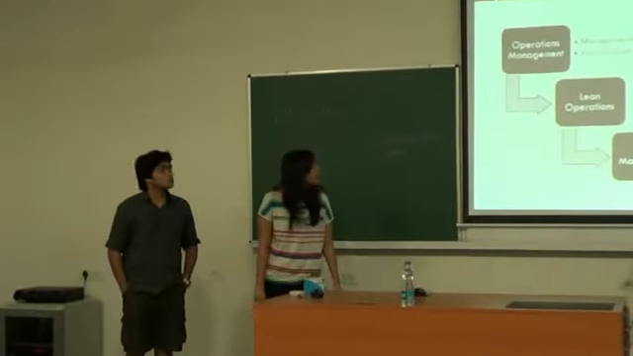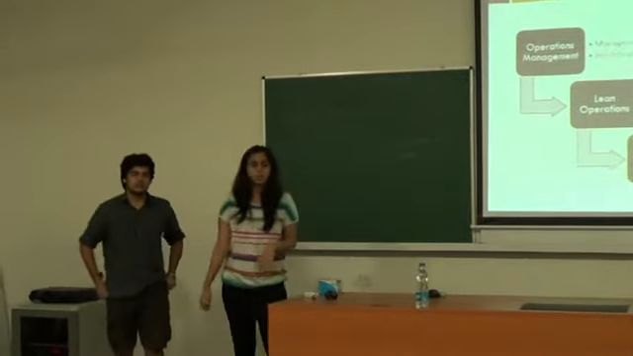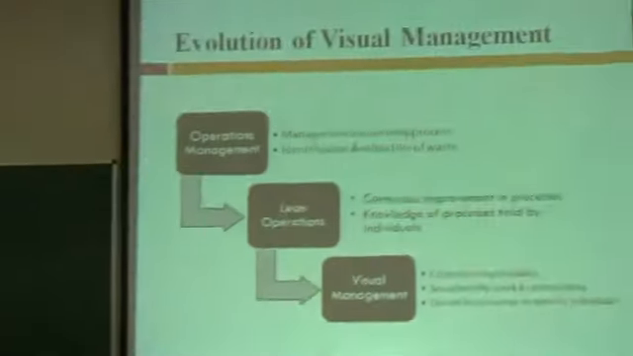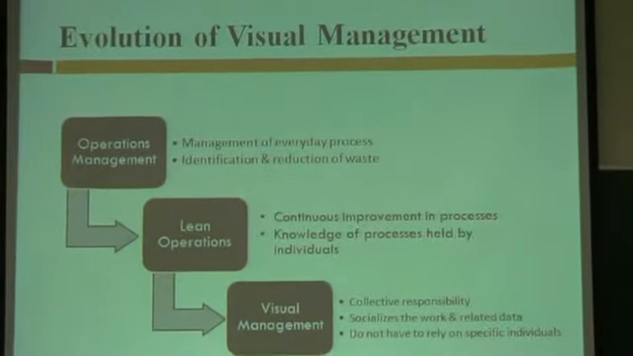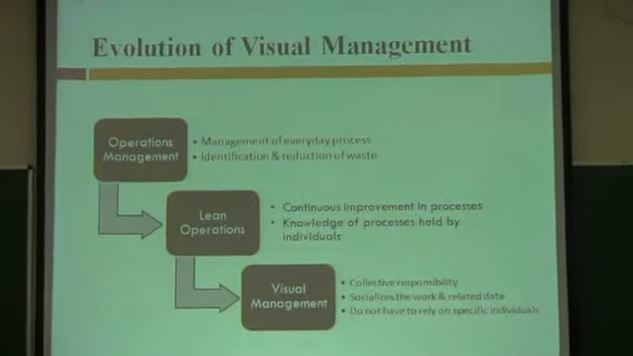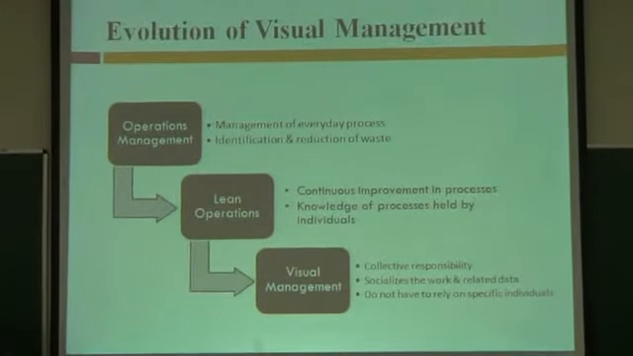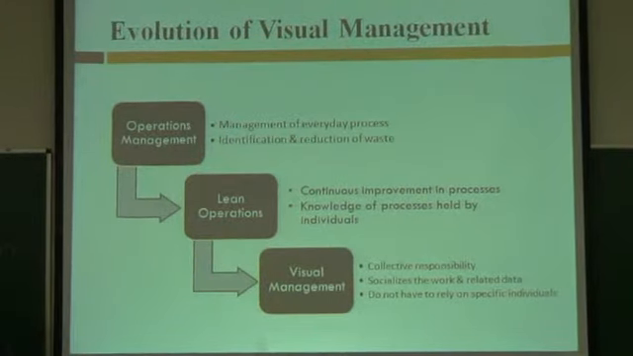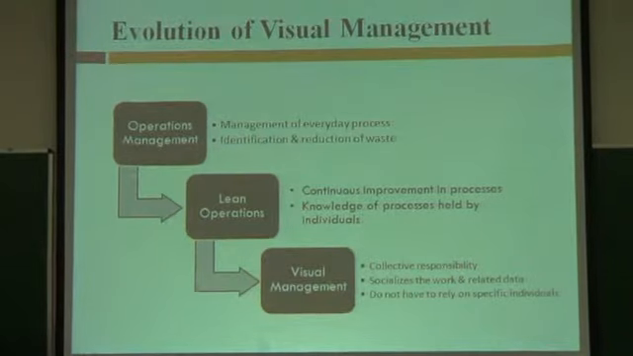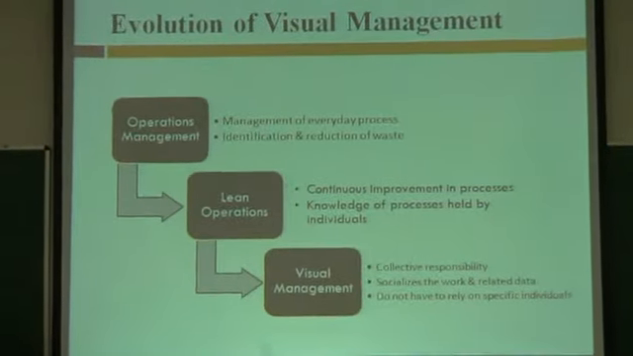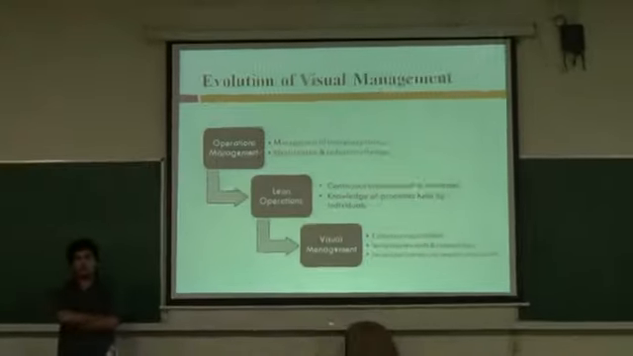Let's begin with how visual management evolved. Now, what do we understand by operations management? It's basically how your day-to-day processes are managed in an organization. An important part of operations management is lean operations. Now, what do we understand by lean operations?